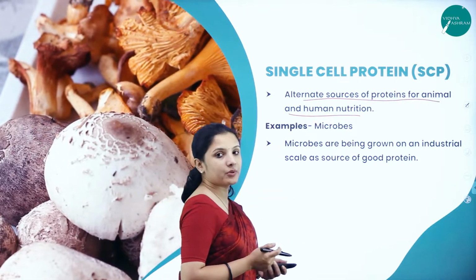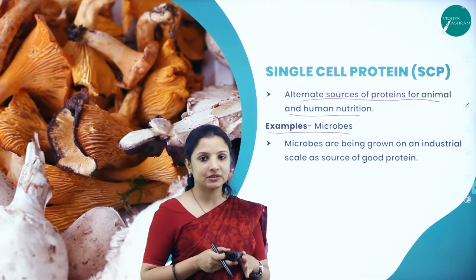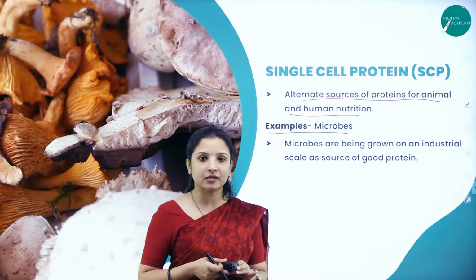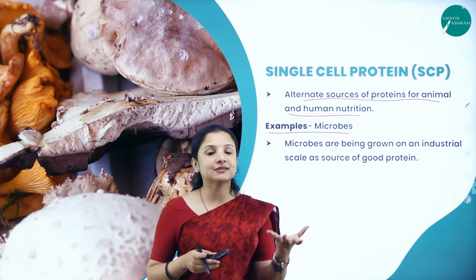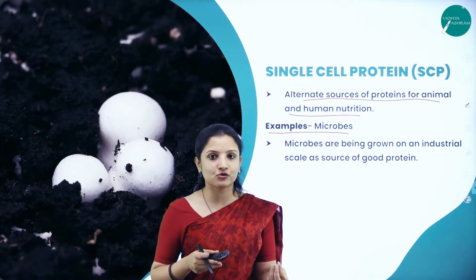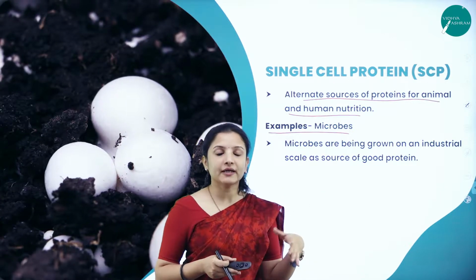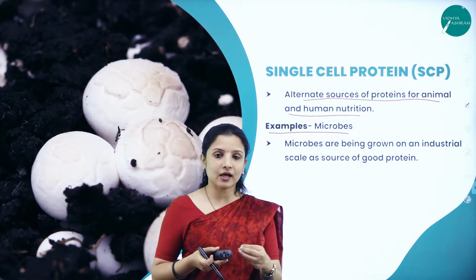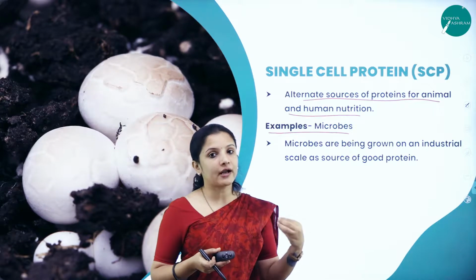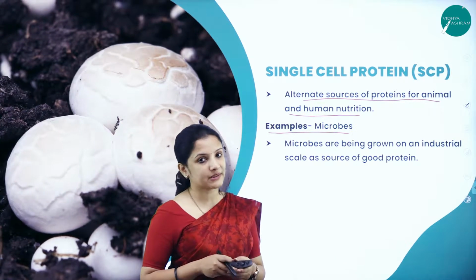And the best example is that of the microbes. Microbes are some of the best single cell proteins that can be consumed, be it the fungi, that is mushrooms. One best example I can give you is mushroom. Mushroom is a fungus. It actually provides protein, and studies have found out that the protein content is equivalent to that of animal meat. So mushroom is one such microbe which is the best example.